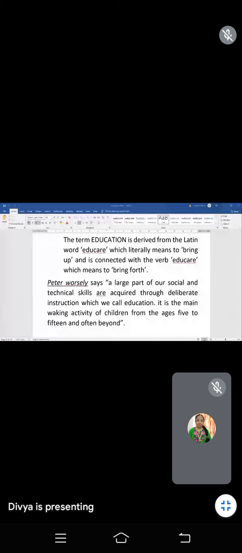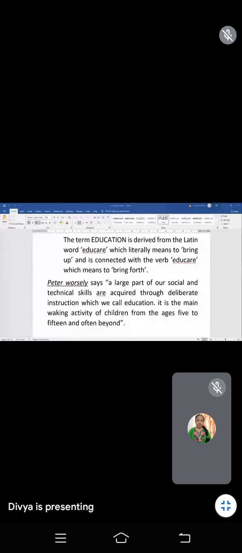Without education, there is no developed society. With education only, technology was developed. With education only, each and everything was developed all over the globe. So that's why education is very important. Here, education means to bring up or to bring forth, which is nothing but to develop or to progress. Next, write on.